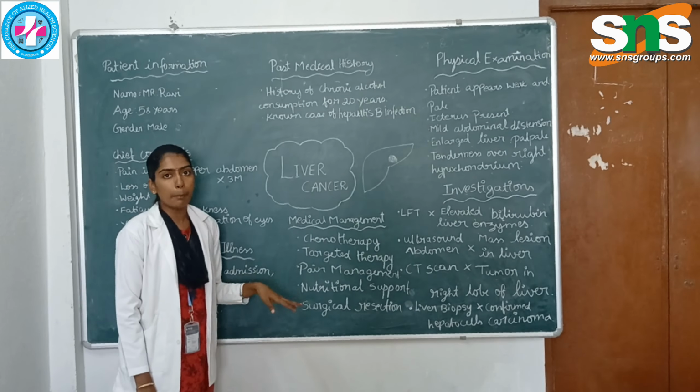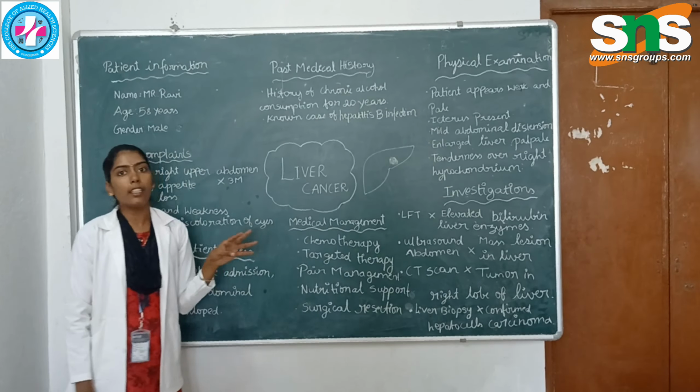Next is nutritional support. The patient is weak and doesn't have enough nutrition. So if it is not taken by food, we will provide IV nutritional support for the daily requirement of nutrition. Next is surgical resection. We are giving chemotherapy, which will destroy the cancer cells.